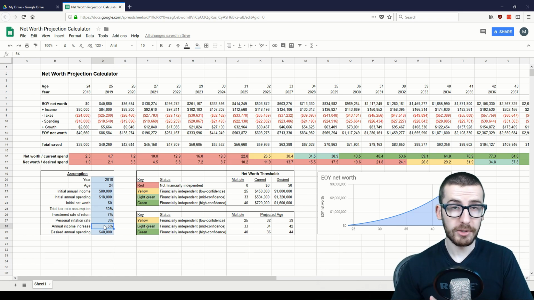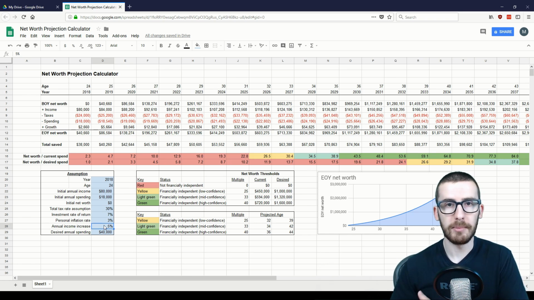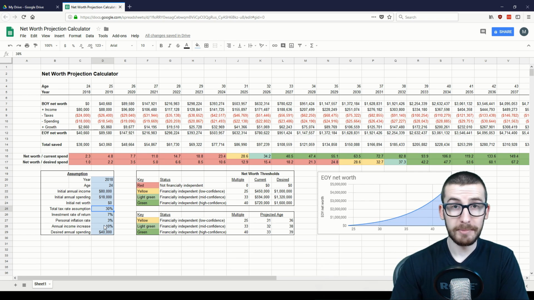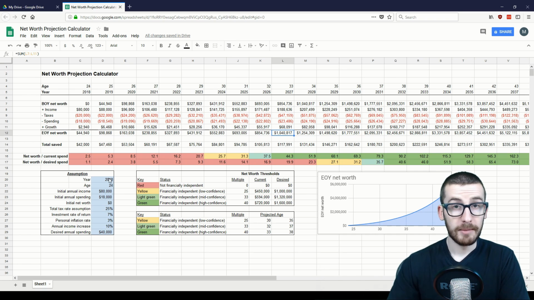Additionally, if you find ways to increase your income at a faster rate, either through raises at your job or through starting a side business or some other activity, then you can see a rather dramatic impact. Additionally, spending some time to learn the tax code and understand how you can save on taxes legally can be a big helper as well. But even with all of those, we only managed to get ourselves to $1 million at age 33.